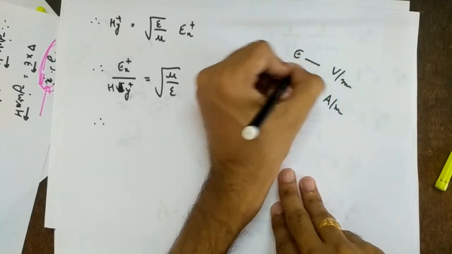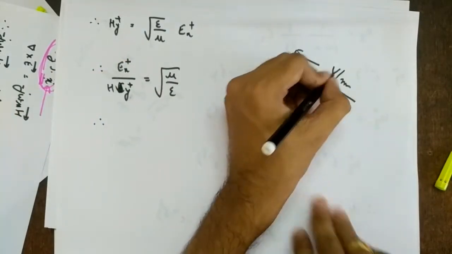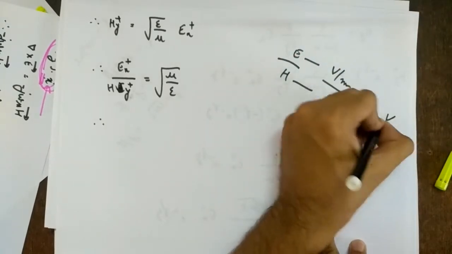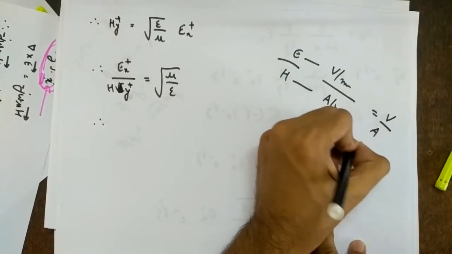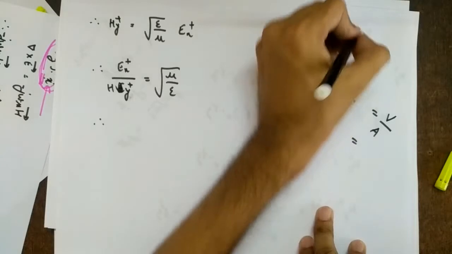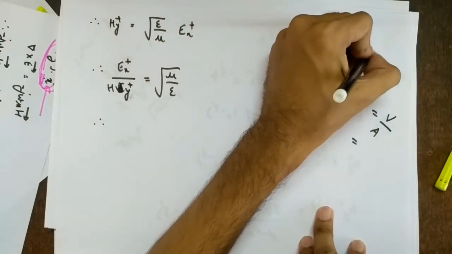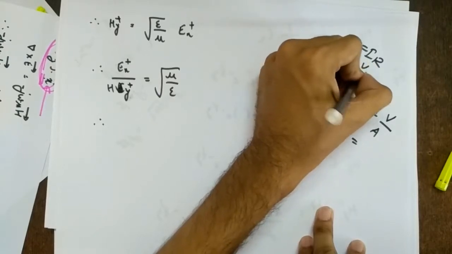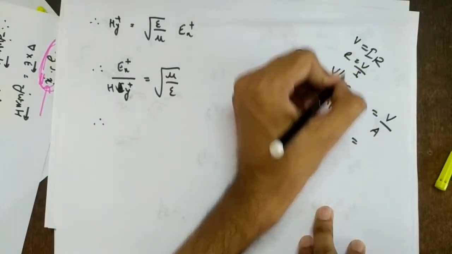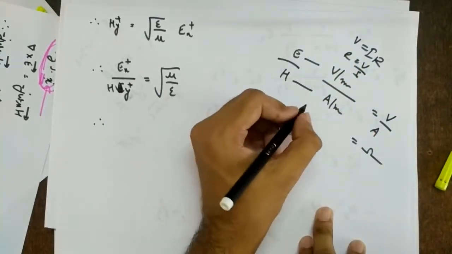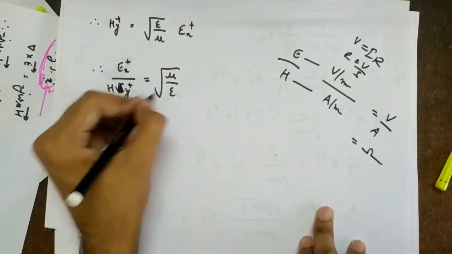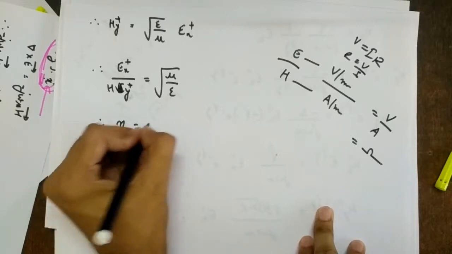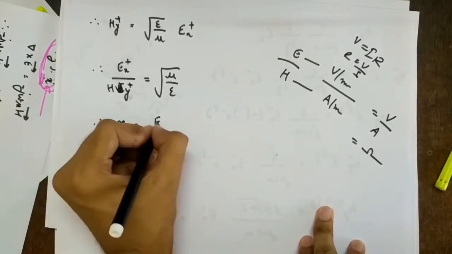So we are taking the E by H ratio. So volt per meter upon ampere per meter is what? Volt per ampere. So V is what? IR. So what is R? V by I. So volt per ampere. So it is the unit of what? Resistance. So this is nothing but ohms. So this indicates a resistance, right? So we call it intrinsic impedance. It is denoted by eta, standard notation.